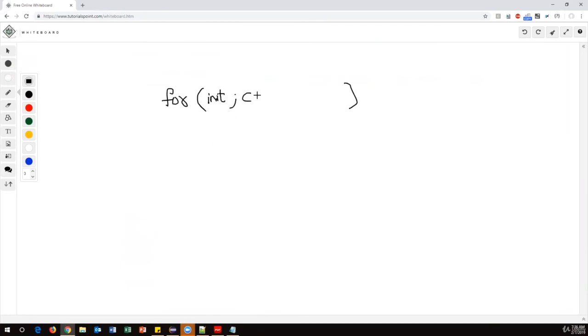The second section will be the condition. Semicolon. The third section will be incrementation or decrementation. So these are the 3 sections we have. Within the single statement itself, we can include initialization, condition, and incrementation. Now the for loop body will start here and end here, and here we need to write all the statements.